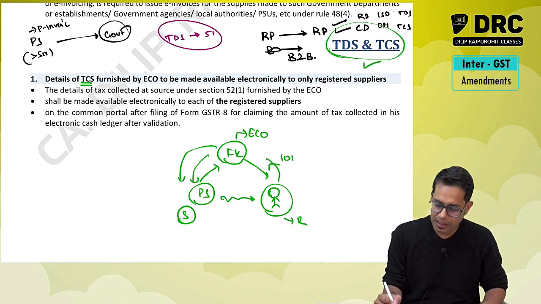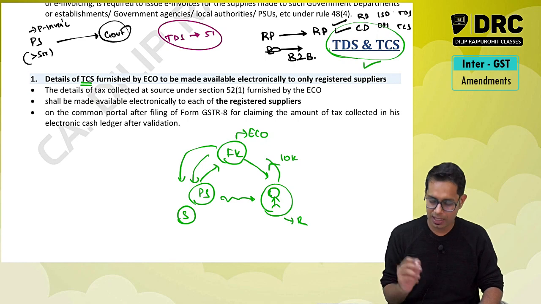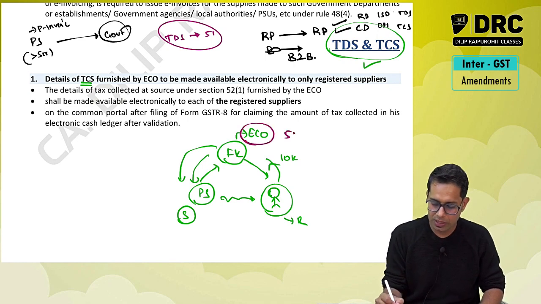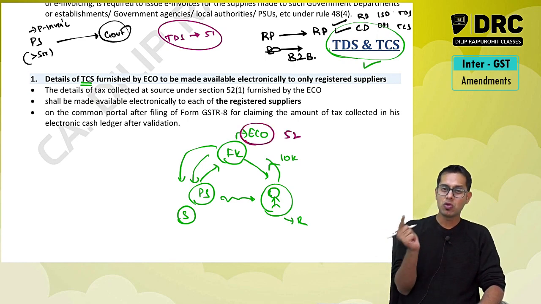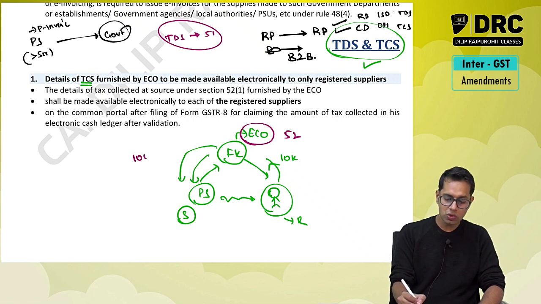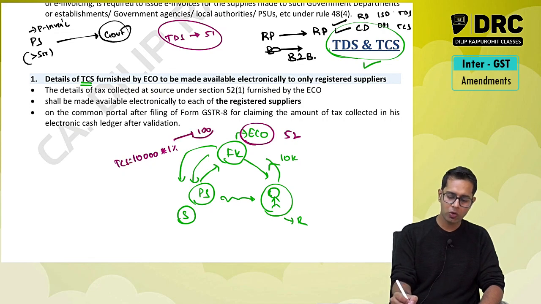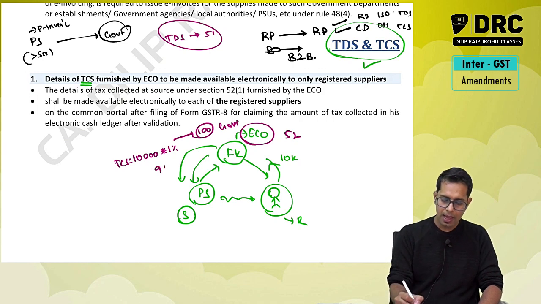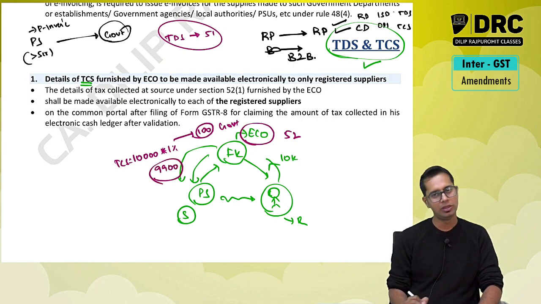Now say the customer paid 10,000 to Flipkart. Now what does Section 52 say? Hey Flipkart, when you make the payment to Mr. Dilip, please reduce 1% as TCS. Reduce 1% as TCS and pay this 100 rupees to the government on behalf of Mr. Dilip, and pay 9,900 to Dilip.